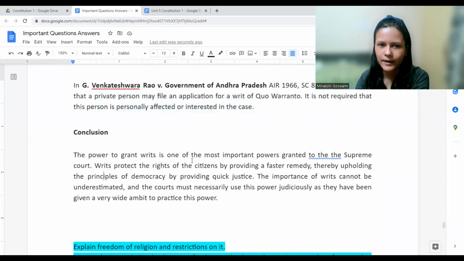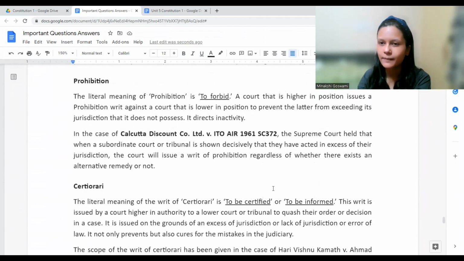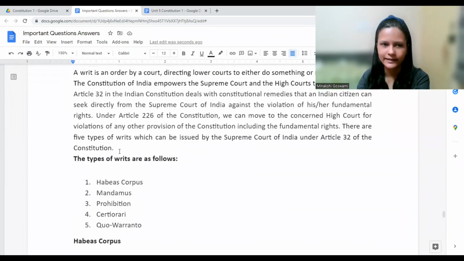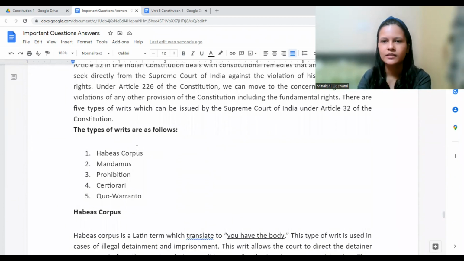Okay, so when we talk about these different types of writs, it's a very important power which is given to the Supreme Court as well as the High Courts, as it provides us remedy and it provides us protection for our fundamental rights. Okay, so importance of writs is very much needed, and it talks about 5 different situations where different types of writs may be applicable. Okay, habeas corpus, when someone is illegally arrested, to have the body. Mandamus, when public officer is not performing his duty, court would order him.